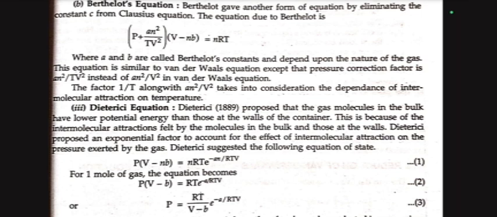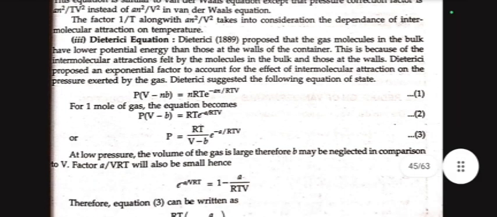Dieterici suggested the following equation of state: P(V − nb) = nRT e^(−na/RTV). For 1 mole of gas the equation becomes P(V − b) = RT e^(−a/RTV), or P = RT/(V − b) e^(−a/RTV).